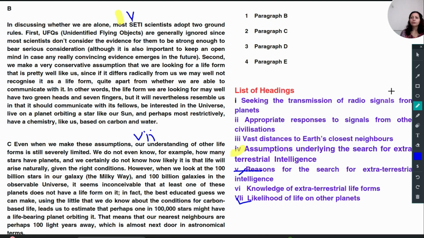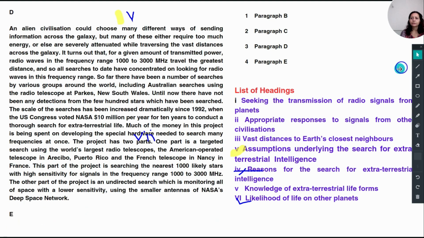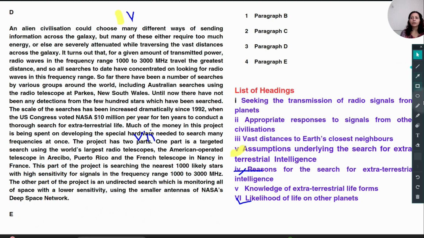Now coming to the next paragraph, D paragraph. Now look at the D paragraph. See this, and alien. Now we have left this, this, and this also. This we should not consider because these fifth and sixth. No, this is not fifth and sixth. This is sixth and seventh.